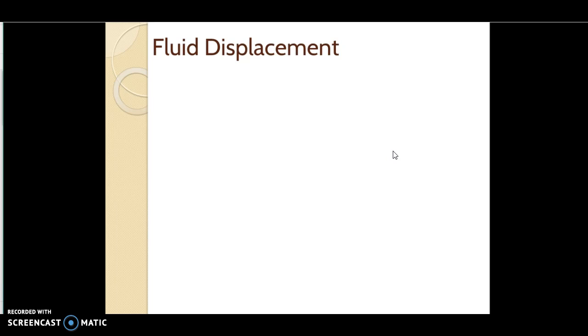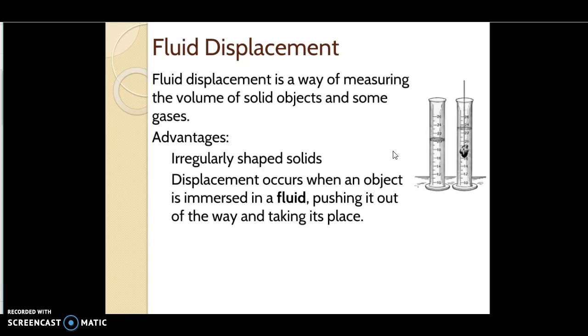But what if your object is weirdly shaped like a piece of gum? We're going to do this in class, but basically you would use the fluid displacement method. You would look at a cylinder and see how much fluid is already in there. Drop in your piece of chewed up gum, or whatever it may be, and you're going to note how much liquid was displaced. Knowing the density of water, you can then work backwards to figure out the volume of that very weirdly shaped piece of gum.